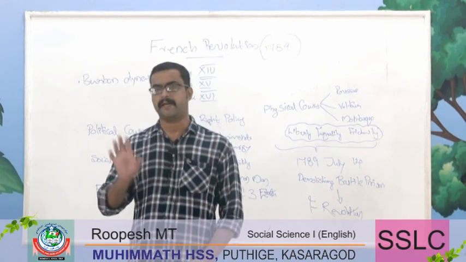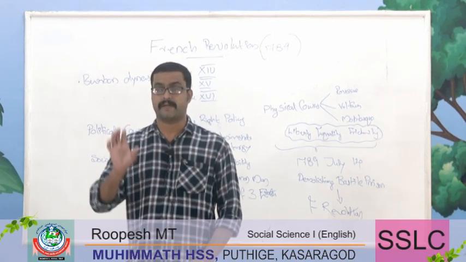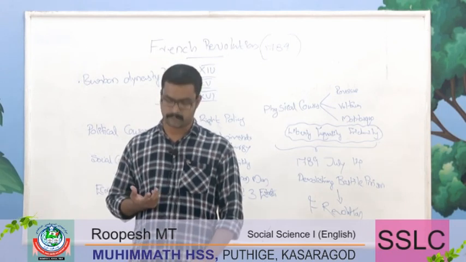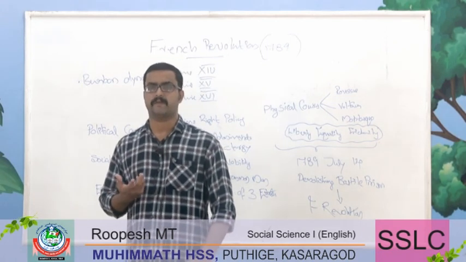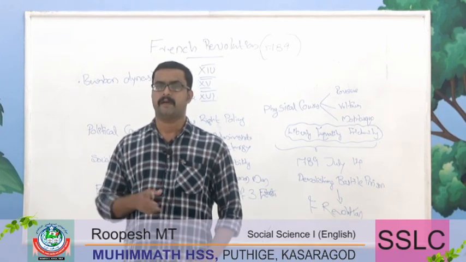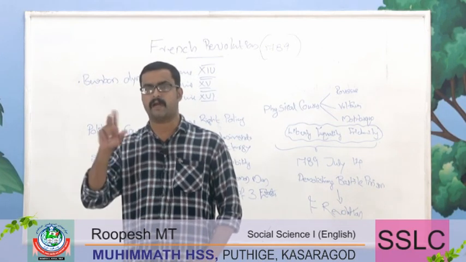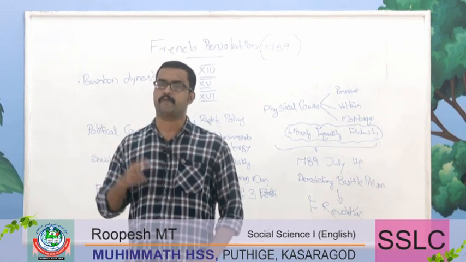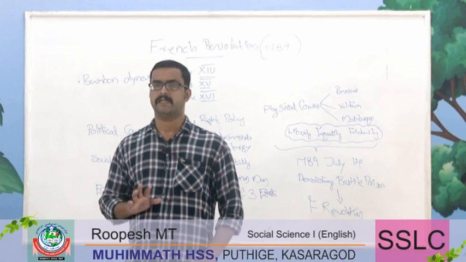Political causes and social causes. And what about the economic causes? Economic causes, the same thing. The first two groups, the clergy and the nobility, enjoyed different kinds of privileges.